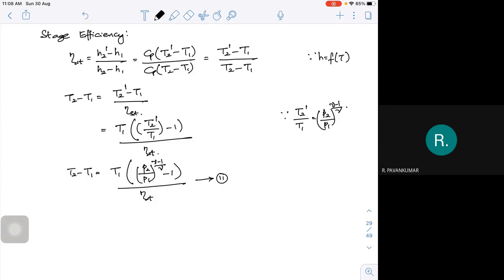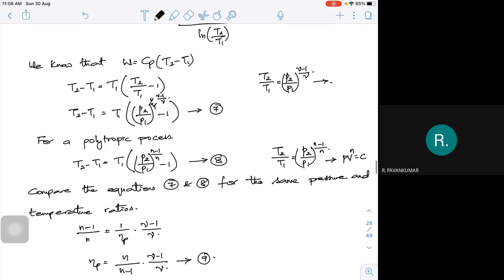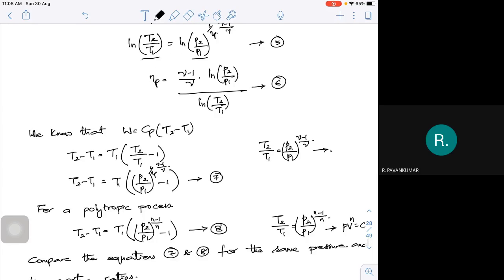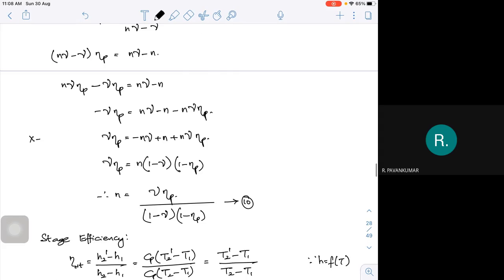Now for the polytropic case, we have expression 7, that is T2 minus T1 is equal to T1 into P2 by P1 whole to the power of 1 by polytropic efficiency into gamma minus 1 by gamma. So now I can compare equations 7 and 11.